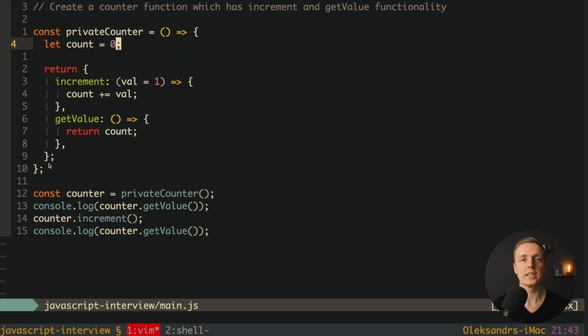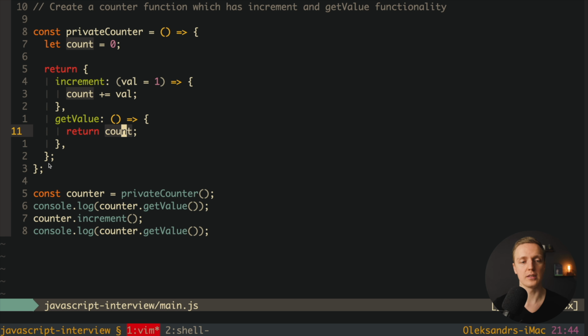So this code is working, but it is really tricky and complex because this is a closure. What does closure even mean? Closure means that we have access inside of a function to the outside scope, which actually means here, for example, inside increment, we're using count, and we don't have this count inside this function, we have it outside here on the top. And exactly the same regarding getValue, we have this counter here on the top, not inside this function, which actually means a closure function has access to all properties inside itself and all properties which were defined before.